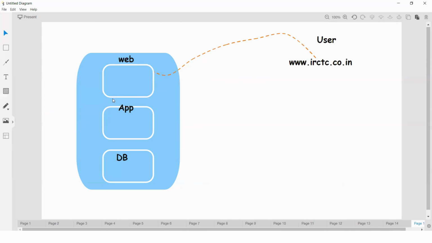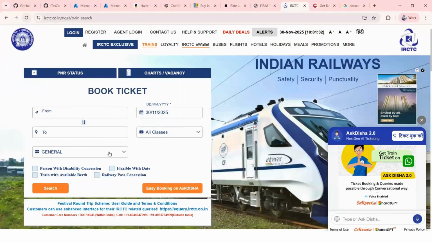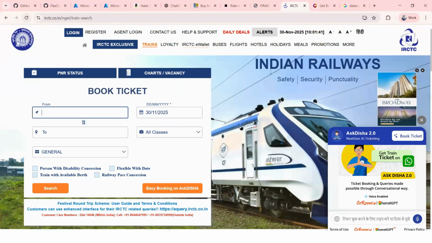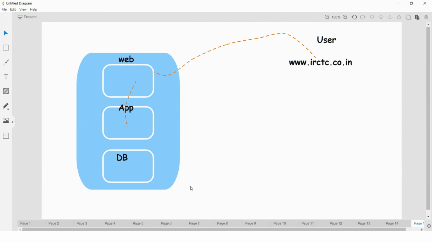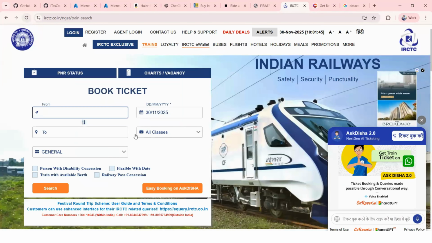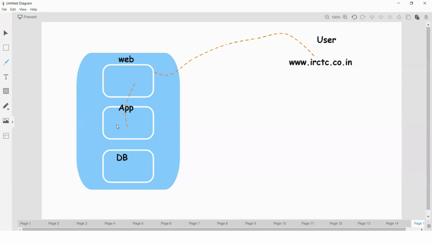Once he enters details, the business logic will be processed at the app layer. So whatever business logic is there is processed at the app layer. Once they complete this ticket booking, the transaction will be stored in the database, right? Now, this architecture you can call three-tier architecture.